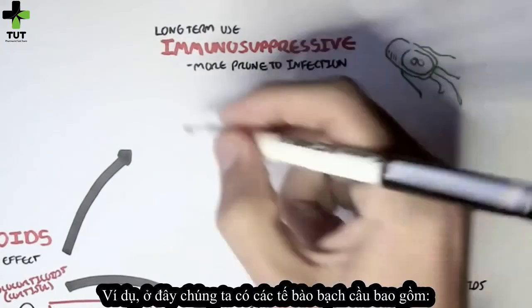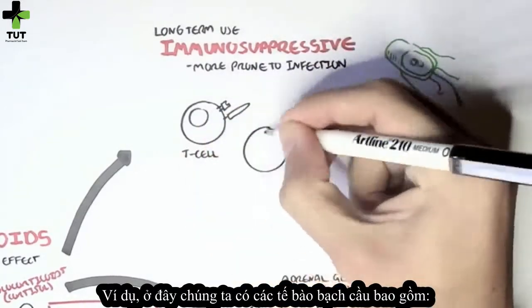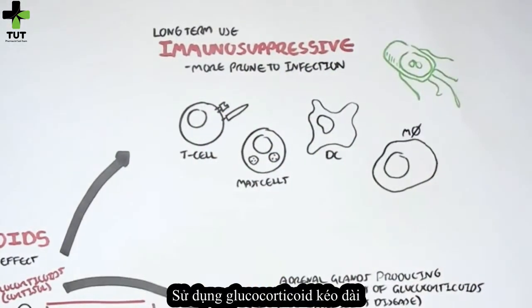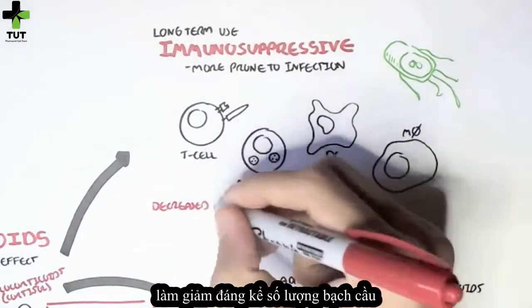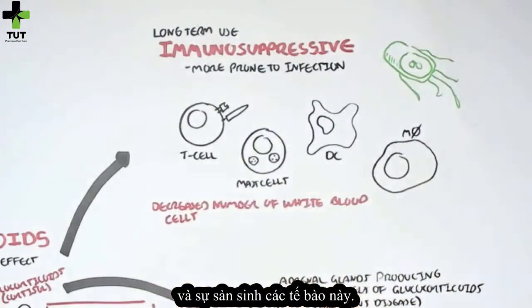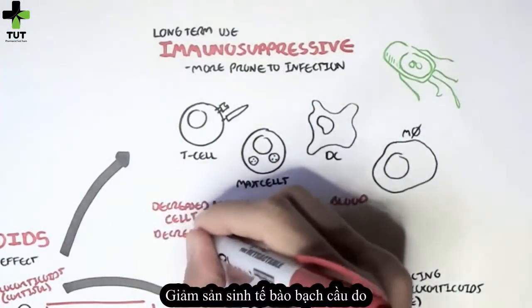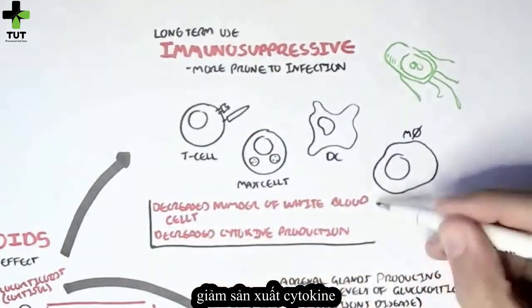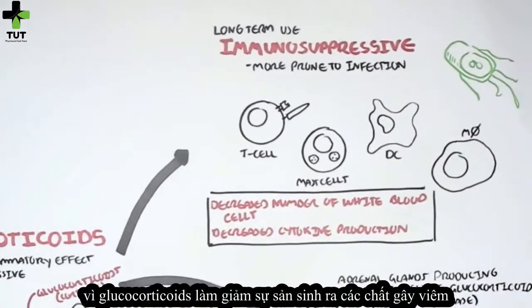Here we have some white blood cells: the T cells, mast cells, dendritic cells, and macrophage. Using glucocorticoids for a long time decreases the number of white blood cells and the production of these cells. This is related to the decreased cytokine production as well, because remember, glucocorticoids reduce the production of inflammatory mediators.